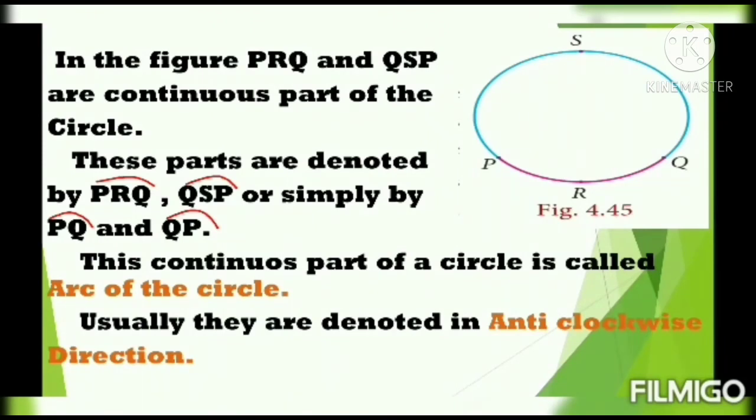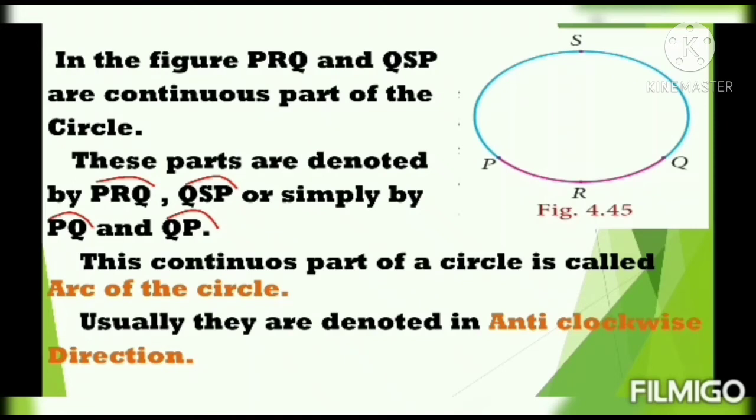Then we have to see another part of the circle, that is the arc. Look at the figure guys. In the figure, PRQ and QSP are continuous parts of the circle. PRQ, that is the pink arc, and QSP, that is the blue arc.